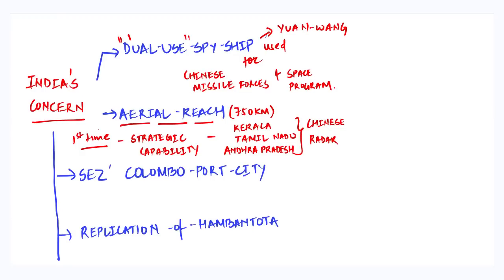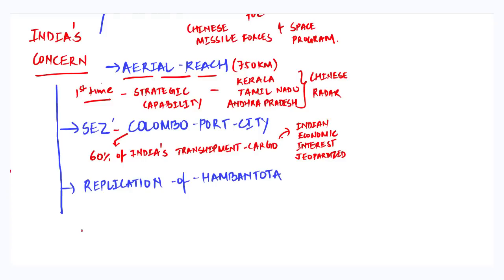The third cause for India's concern is with regard to the SEZ. China has also proposed a SEZ, that is the Special Economic Zone, around the Colombo port city. Currently, the Colombo port handles 60% of India's transshipment cargo, and thus it can jeopardize India's economic interest. Further, India is also apprehensive that it may be a replication of the Hambantota incident at the Colombo port.